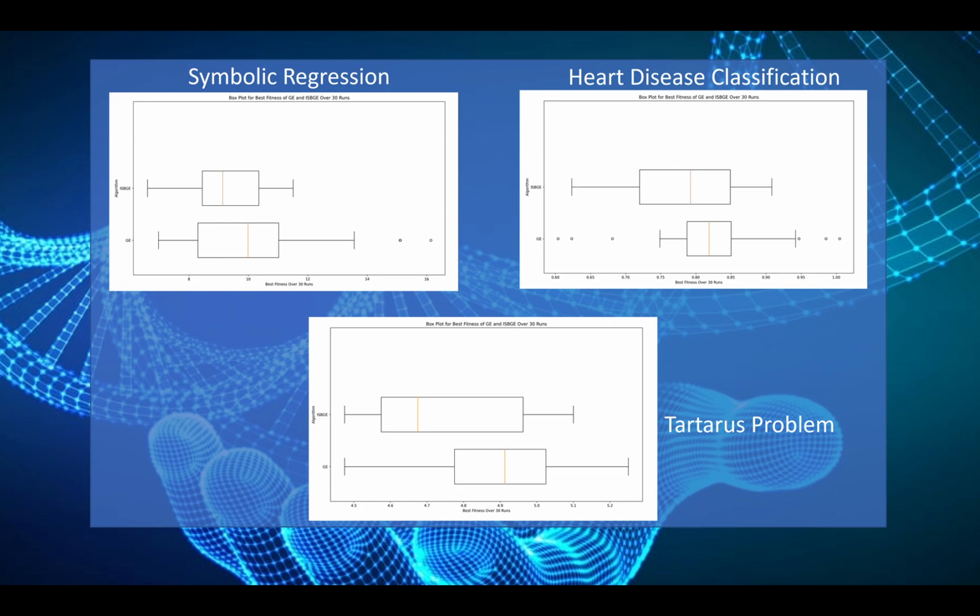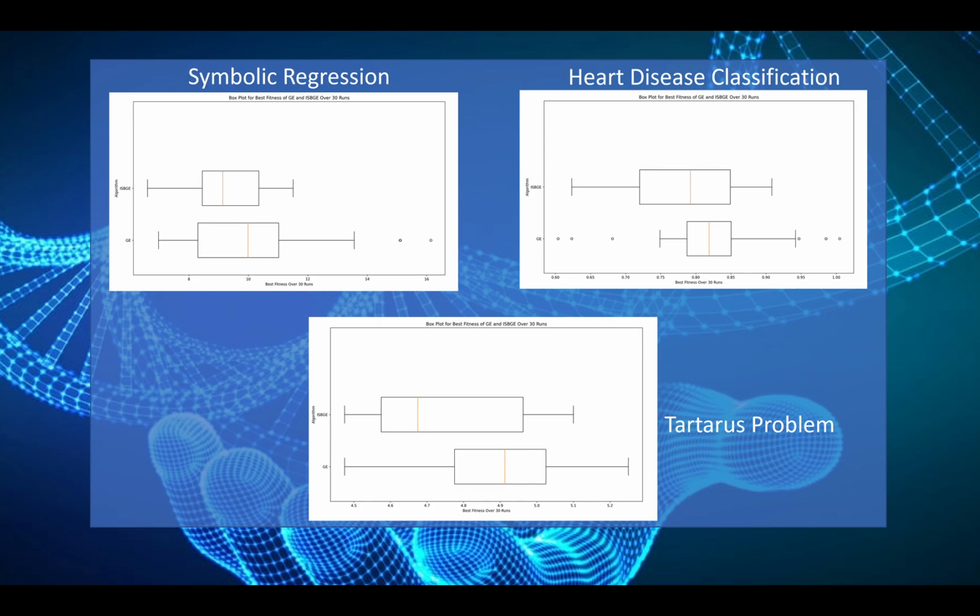Considering the experiment results as box plots, we observed that the mean best fitness score of ISBGE was lower than GE across all three benchmarks. Heart disease classification had the smallest difference, likely due to outliers in GE brought about by radical mutations or the stochastic element. The Tartarus problem represented the ideal behavior of ISBGE, where in worst case it would have the exact same best fitness as canonical GE.